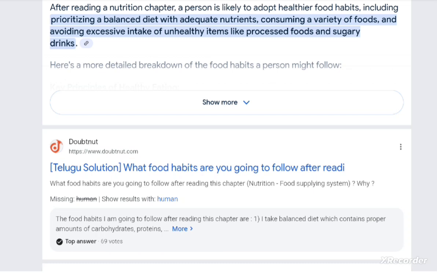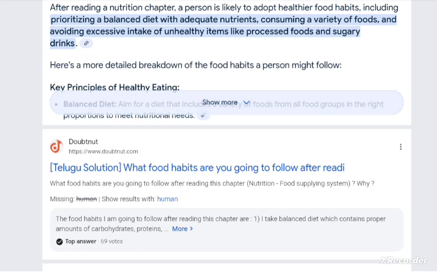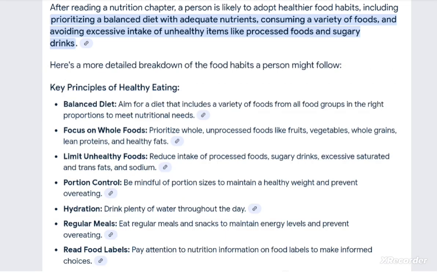After reading a nutrition chapter, a person is likely to adopt healthier food habits, including prioritizing a balanced diet with adequate nutrients, consuming a variety of food, and avoiding excessive intake of unhealthy items like processed food and sugary drinks.